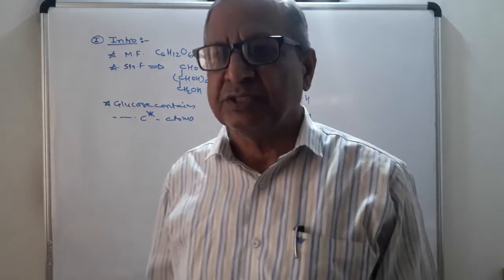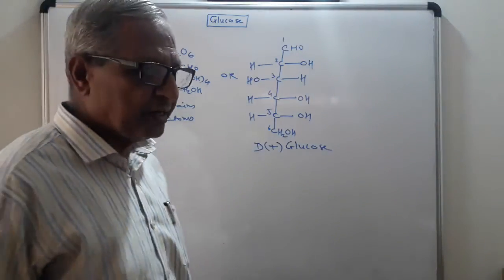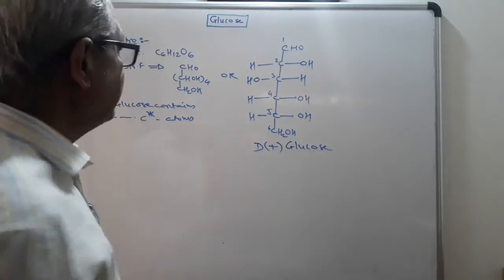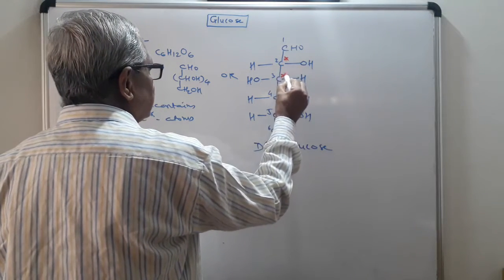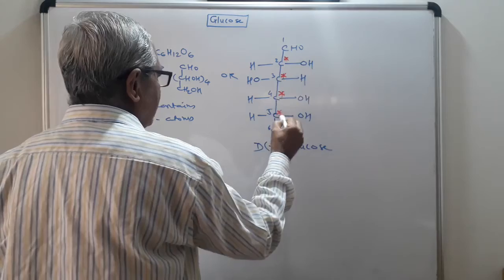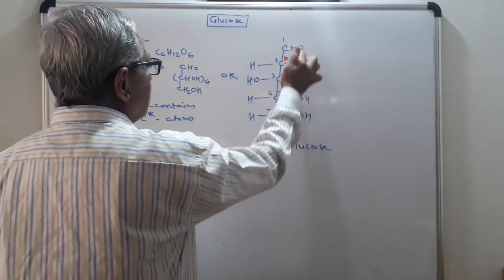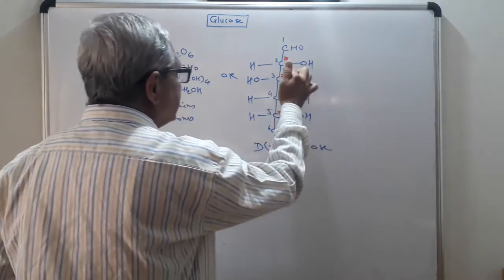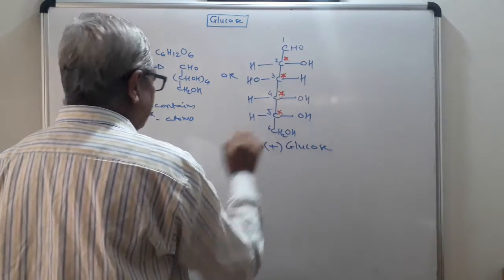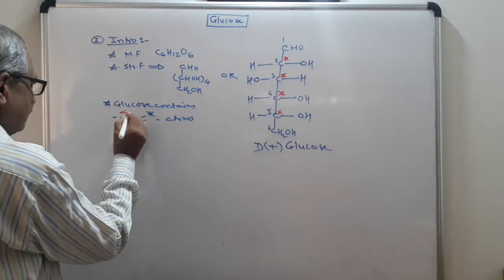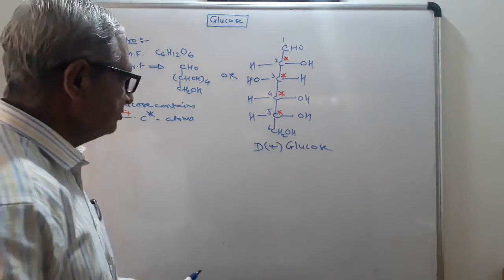A carbon atom which is attached to 4 different groups or atoms is known as an asymmetric carbon atom. See, this is the first asymmetric carbon atom, second, third and fourth. Hydrogen, OH, aldehyde, and this is the remaining group. Similarly for 3, first, second, third and fourth, so it contains 4 asymmetric carbon atoms.